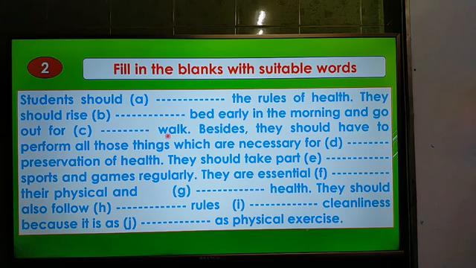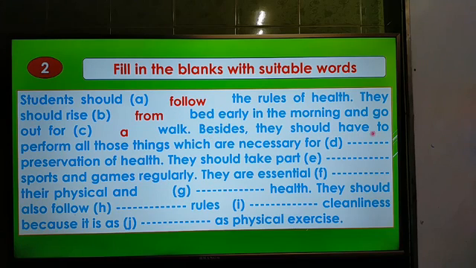Okay, the answer will be: the student should follow. Here is the modal auxiliary verb should, so we have to use the present form of verb, that's why you have to use follow here. Student should follow the rules of health. Then they should rise dash bed early in the morning. The answer will be rise from the bed early in the morning and go out for dash walk. The answer will be a. The student should rise from bed early in the morning and go out for a walk.